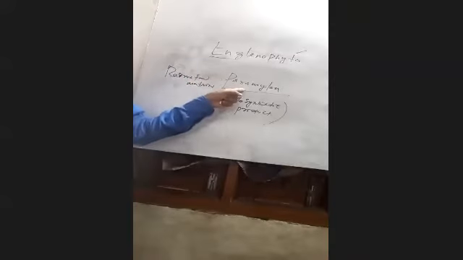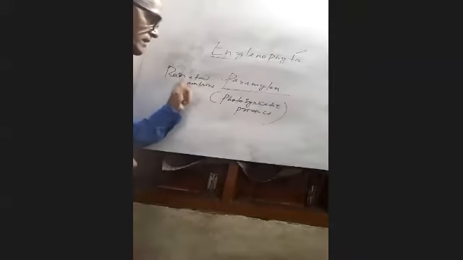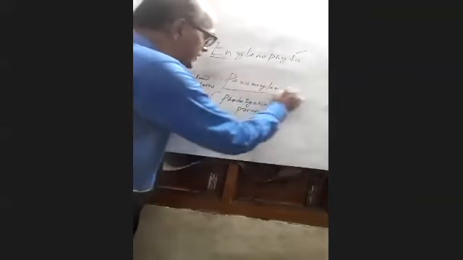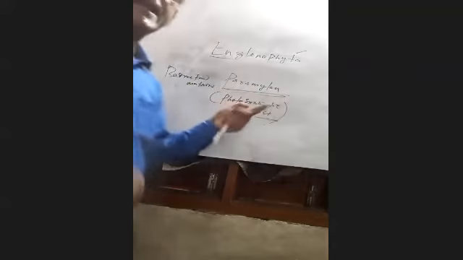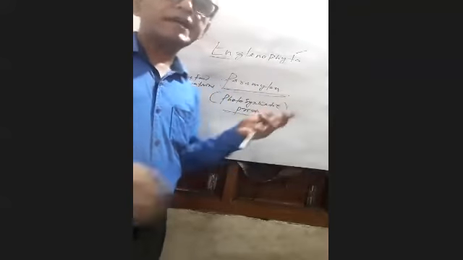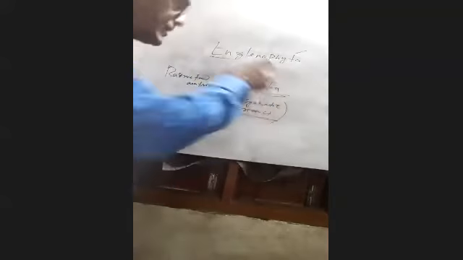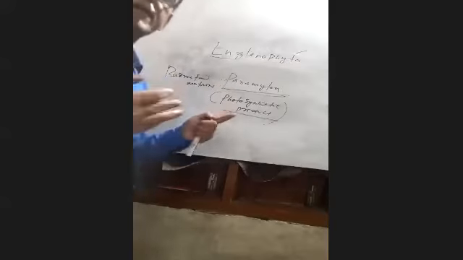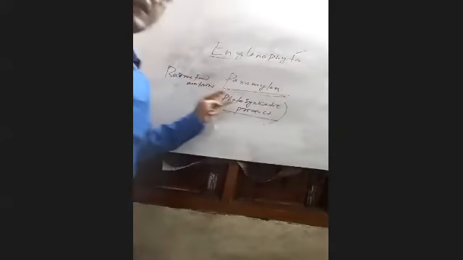Paramylon is a food material that is available in Euglena. What is paramylon? That is a photosynthetic product. As Euglena generally does photosynthetic activities, they get the photosynthetic product, that is paramylon, and they reserve it. Whenever there is need, they will utilize it. So the reserve food source is paramylon. That concept you have to remember.